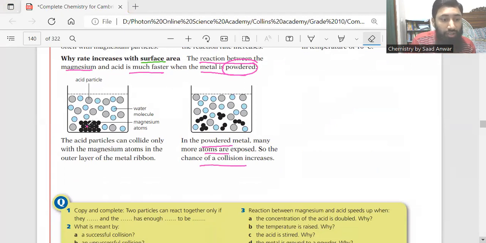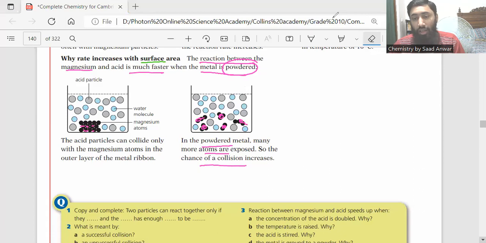While here you see these atoms are not exposed to collision. Here almost all the magnesium atoms are exposed to collision, and when there are more collisions, the rate of reaction increases.